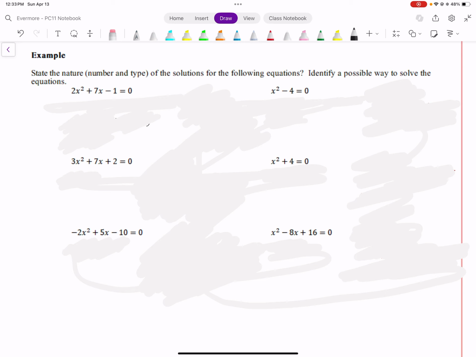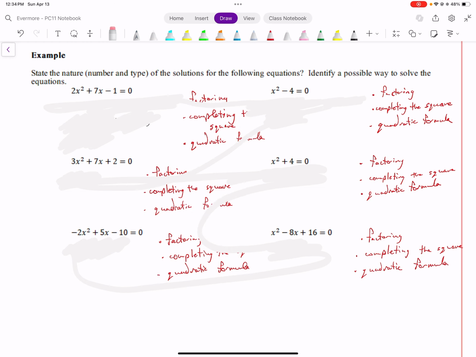I'm just asking you to find essentially the nature of the solutions, which is a question about the discriminant. And then we're going to identify ways of solving the equation. Beside every question, I have identified ways of solving equations that may or may not be true for these questions.